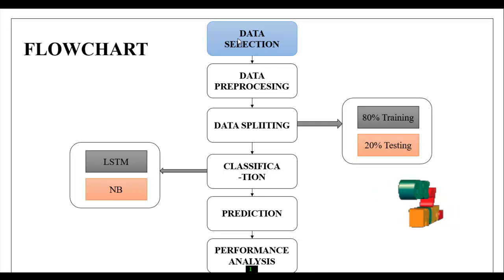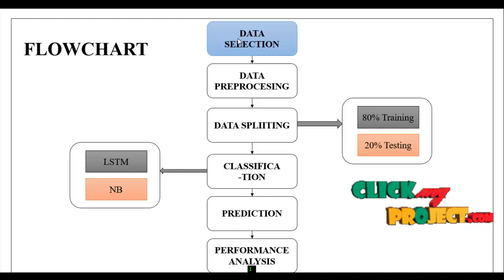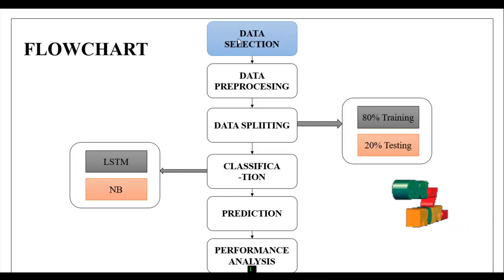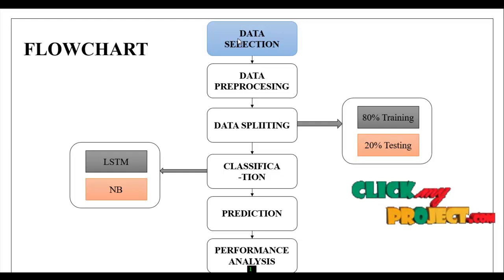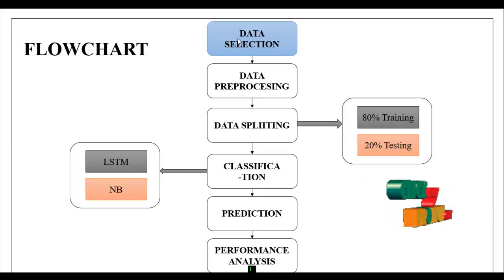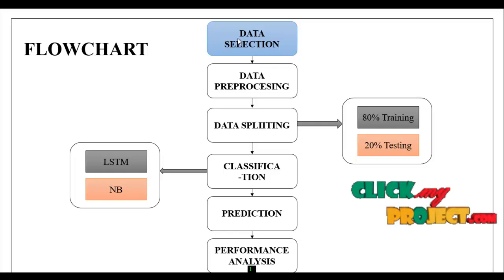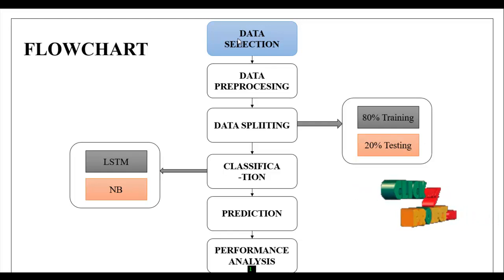After that, the classification algorithm using long short term memory algorithm and naive Bayes. The long short term memory algorithm is a deep learning algorithm. Naive Bayes is a machine learning algorithm. Finally we have predicted the solar irradiation level. Finally we have calculated the performance analysis.